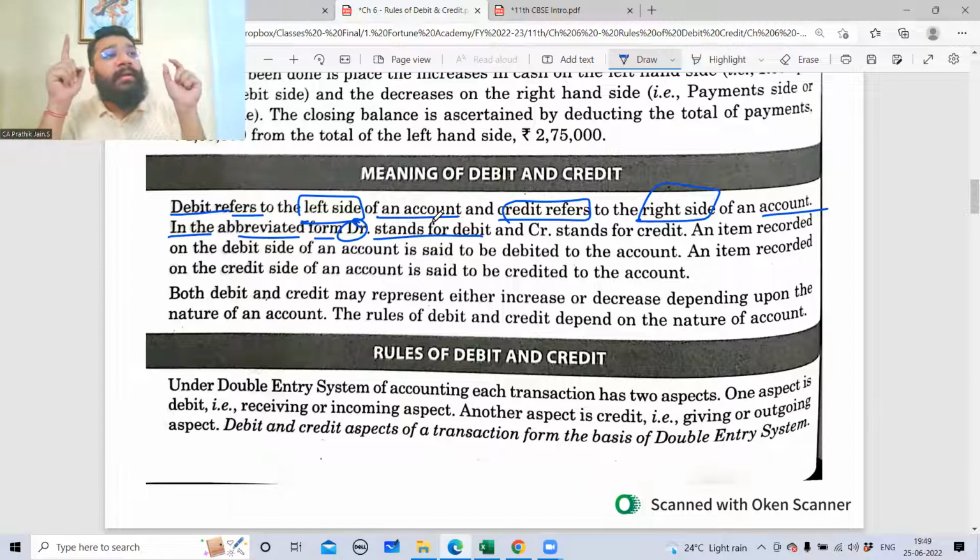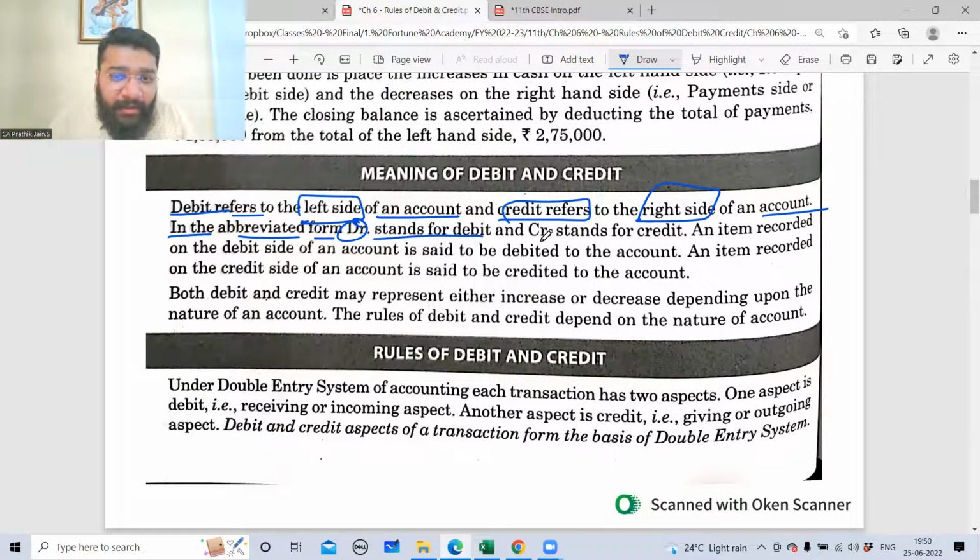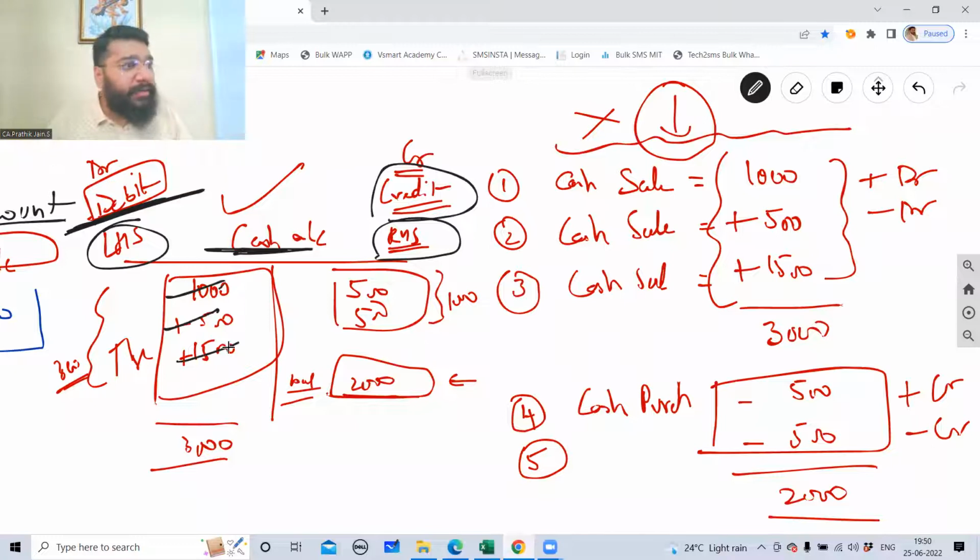Now are you clear how this DR abbreviation has come? It is coming from the Latin word debere. And CR is coming from credit. CR is the abbreviated form of credit. Now, an item recorded on the debit side of an account. That is, when I recorded these 3 transactions on the debit side, now I say that this 1,000 rupees is debited to the cash account. If I record anything on the debit side, I say that account is being debited. If I record anything on the credit side of the account, I say I have credited that account.